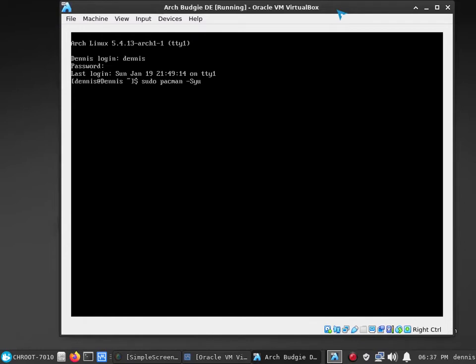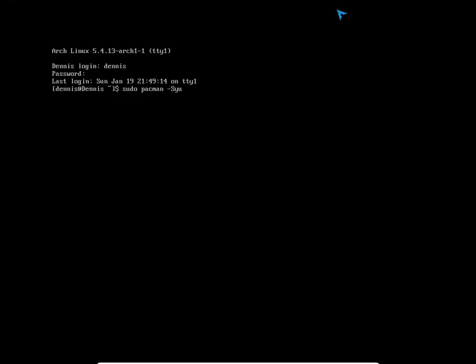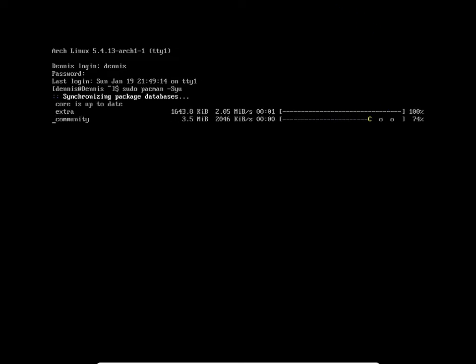But there is a benefit. You actually get to install two: Gnome as well as Budgie. But we're going to concentrate on Budgie and what it takes to get Budgie working. What you see in here is VirtualBox, and I just ran the update command so we can see if there are any updates before we start.